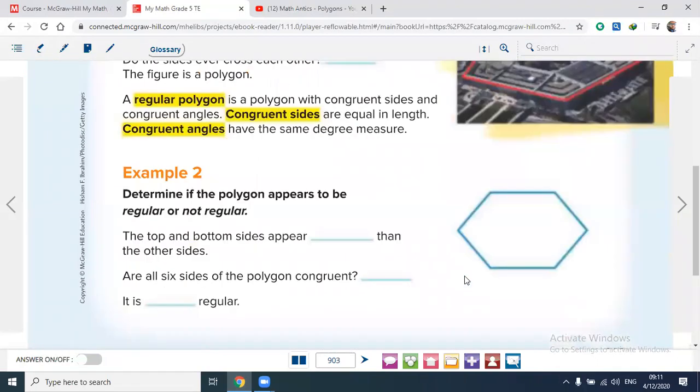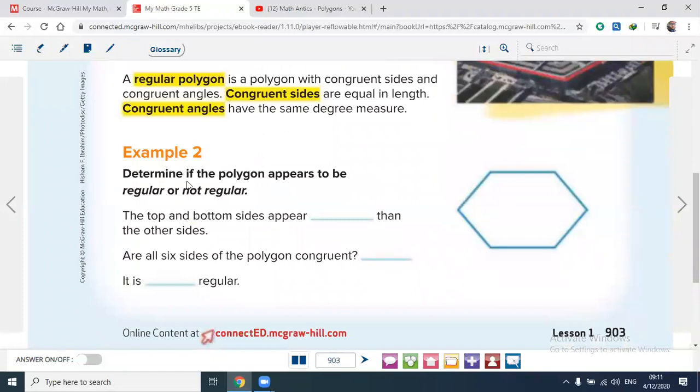So next, in the example here, determine if the polygon appears to be regular or not regular. As you see here, this is not regular, because some of the sides are longer than the others, and all sides of the polygon are not congruent. So it's not regular.